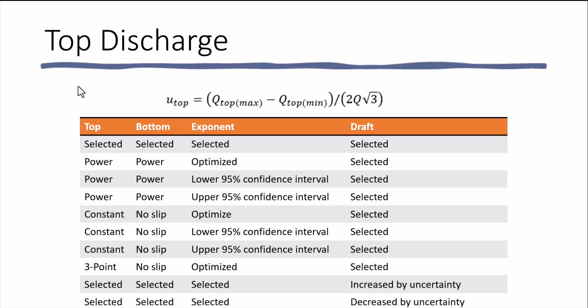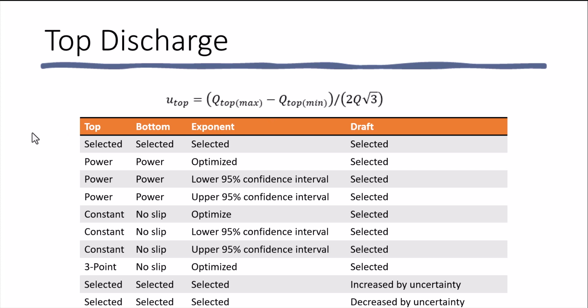For the top discharge, we're going to use a number of simulations and then use the rectangular distribution equation, where we take the maximum value computed from the simulations and the minimum value computed from the simulations, subtract them, and divide by 2 times the mean discharge and the square root of 3.